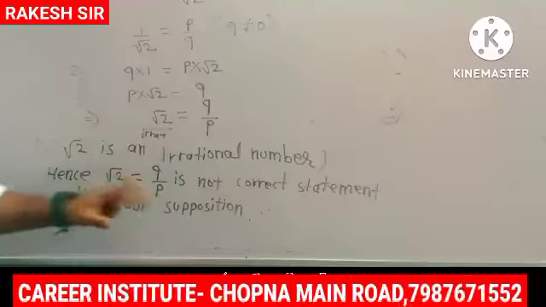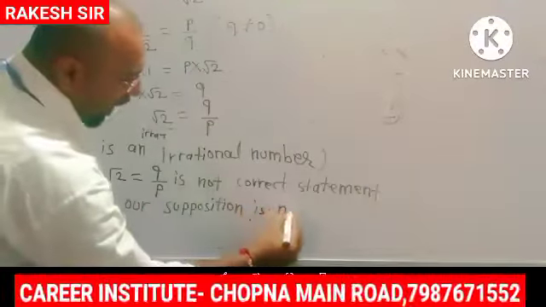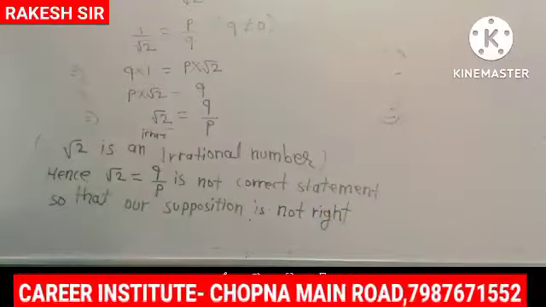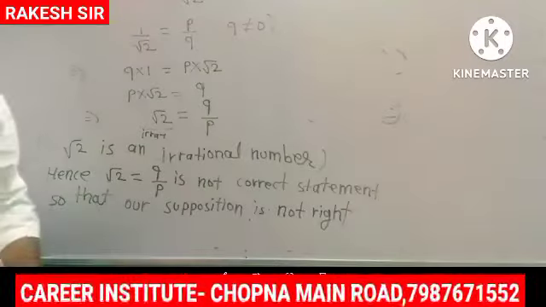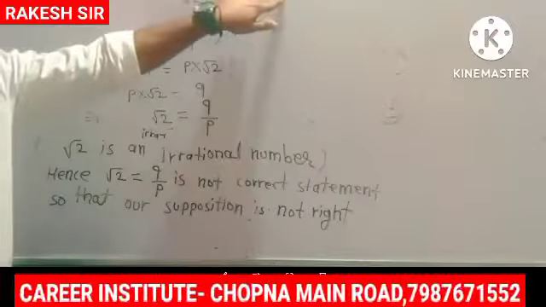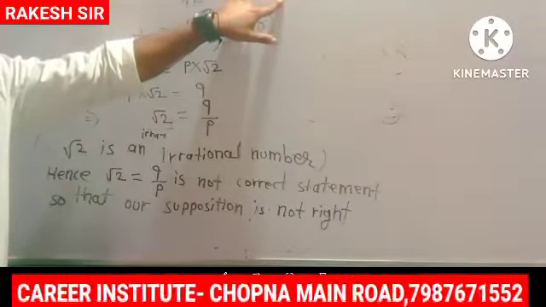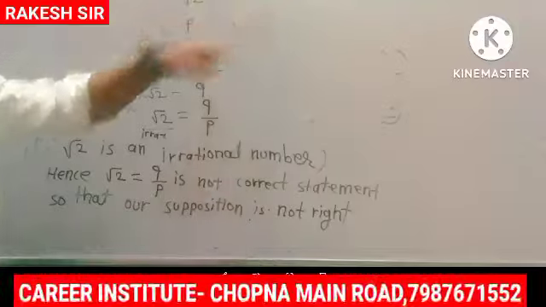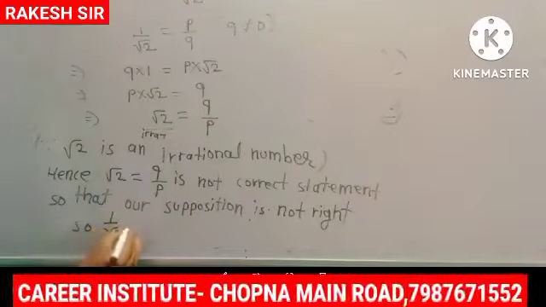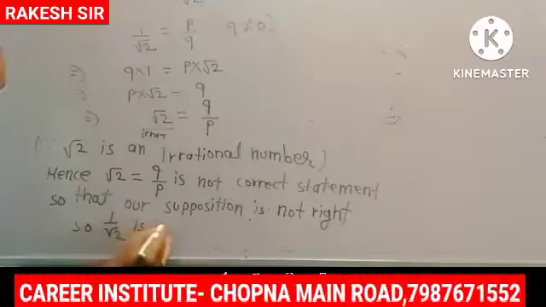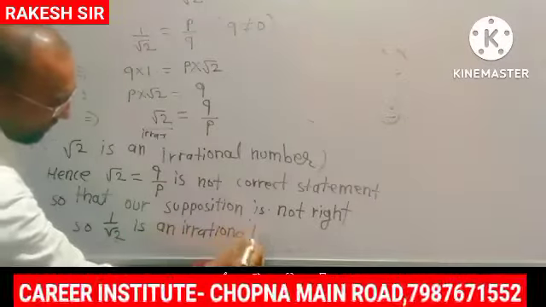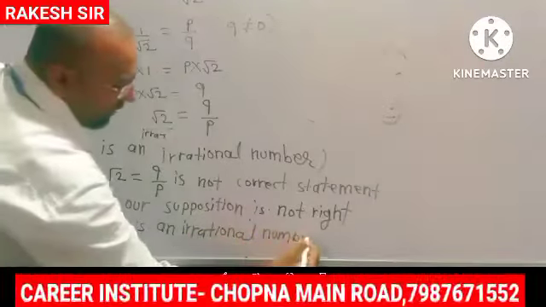So that our supposition is not right. That means this one is wrong, this one is not a rational number. And if this one is not a rational number, then what will it be? Irrational. So 1 by root 2 is an irrational number.